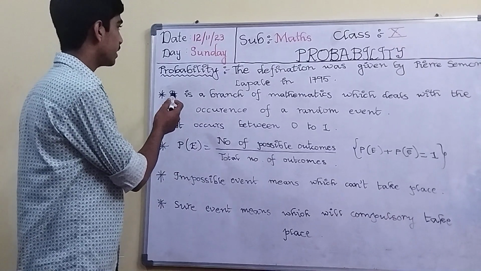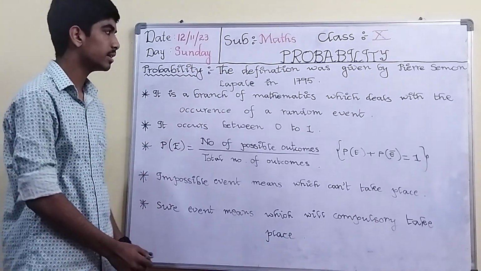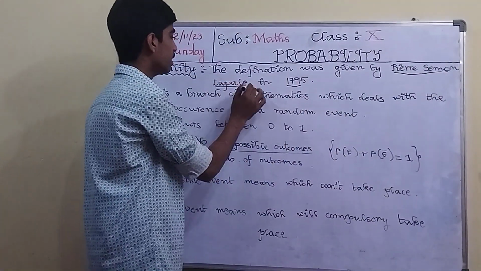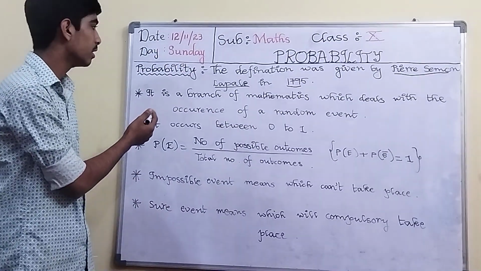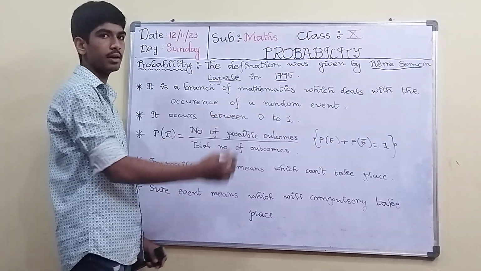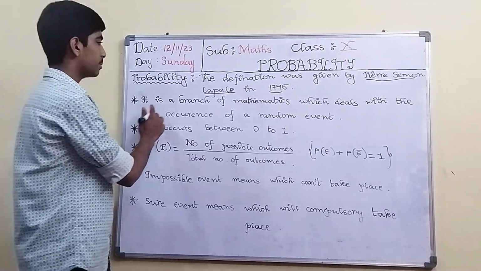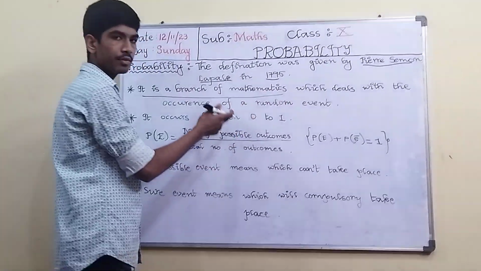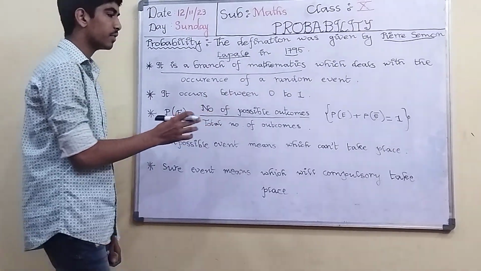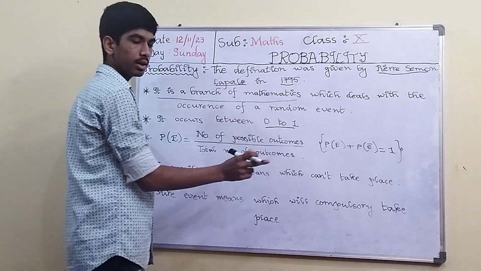So, what is probability? The definition was given by Pierre Simon Laplace in 1795. It means in the year 1795, a mathematician called Pierre Simon Laplace gave the definition of probability. What is that? It is a branch of mathematics which deals with the occurrence of a random event. It means if an event takes place, it shows the occurrence of that event, and it is a branch of mathematics. This is the definition of probability. And the third point is it occurs between 0 to 1. It means if any event is taking place, the probability of that event will lie between 0 to 1.